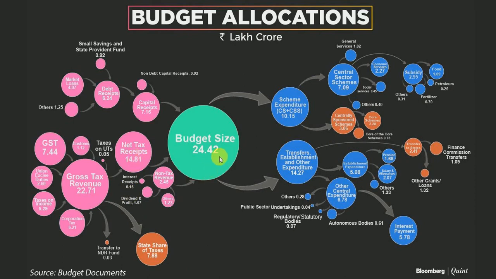But our total budget size, that means the last year's total government expense, stands at about 24 lakh crore. So we have 14 lakh crore, and the budget is about 24 lakh crore. Excluding the other short incomes, they have taken around 6 lakh crore in loans.